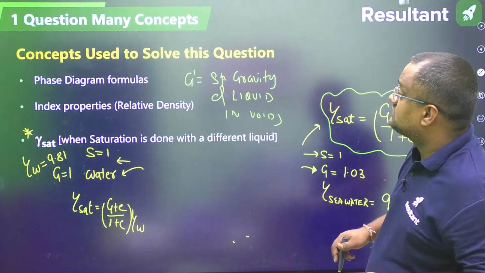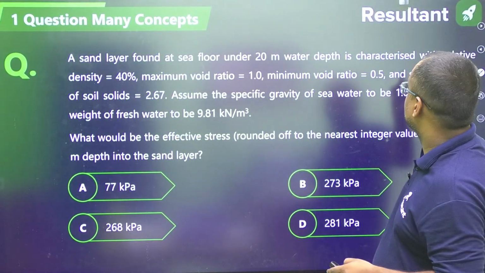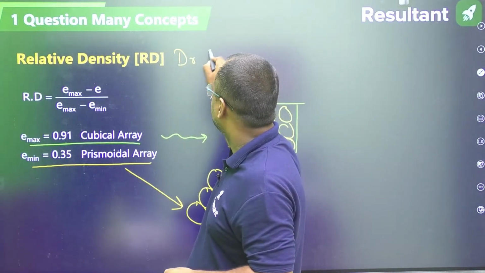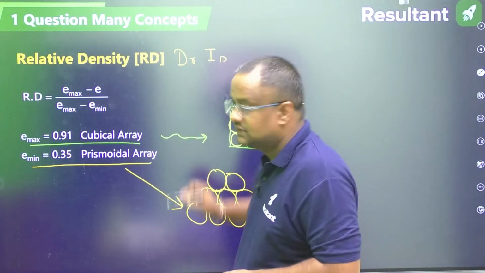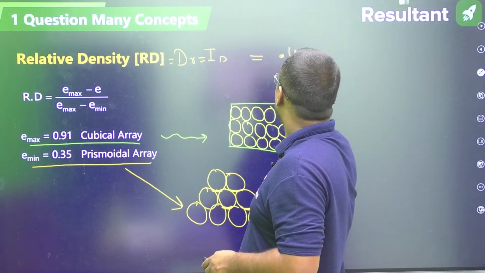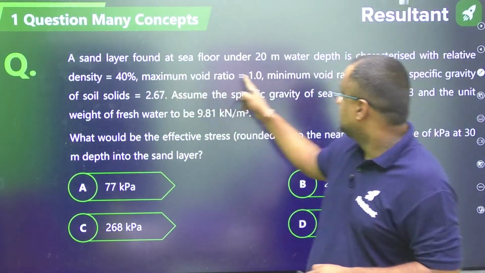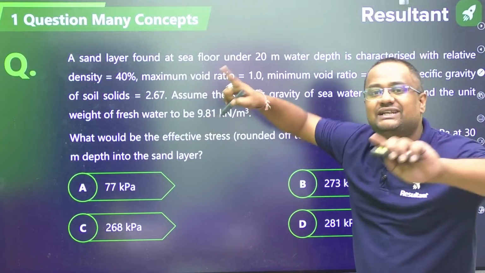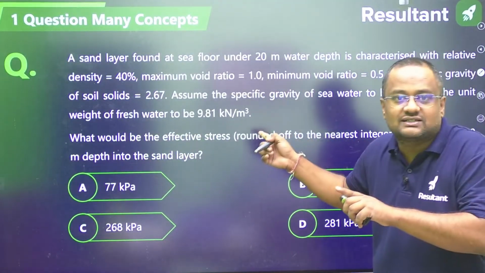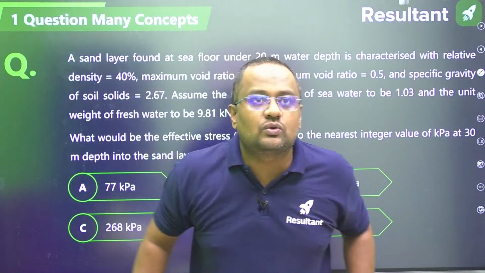Now in our question, what was the relative density? In our question, the relative density was given as 40%. Relative density is given by RD, in some books DR, ID, like this. So the relative density is 40%, that is 0.4. Maximum void ratio, guys, if nothing is mentioned, we take the theoretical maximum void ratio 0.91 and minimum 0.35. But if something is mentioned, you have to take that. If for gamma W nothing is mentioned, you take 9.81, but if it is mentioned as 10.2, you have to take 10.2.